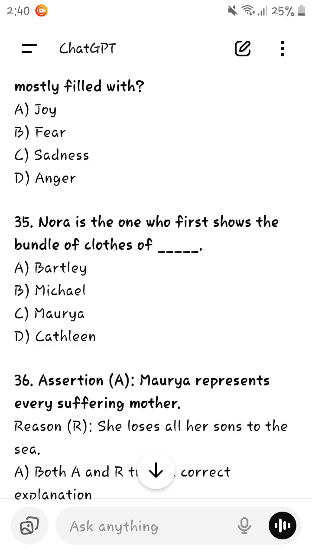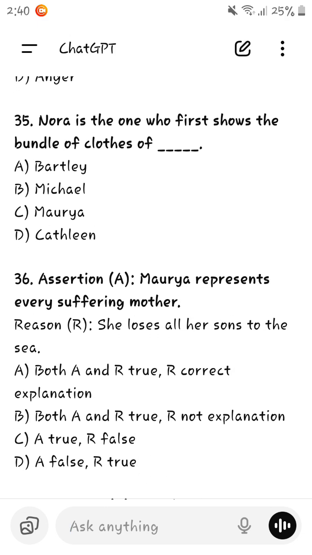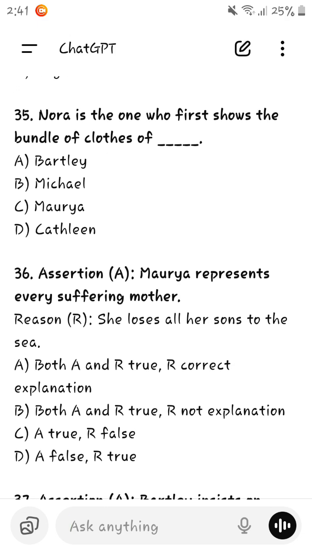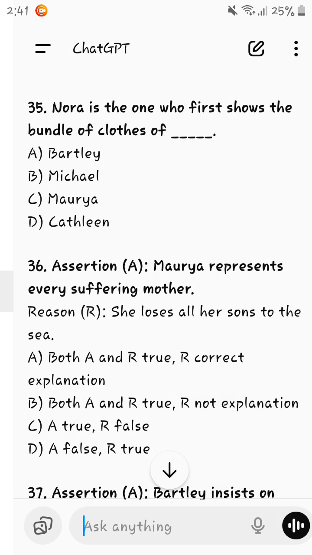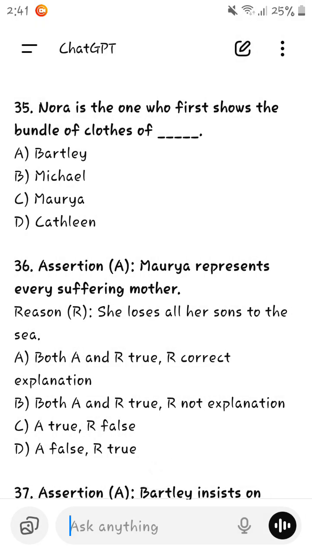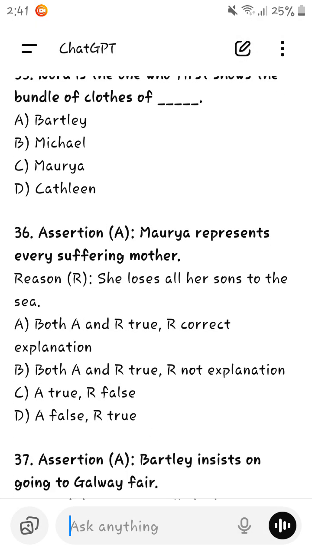Nora is the one who first sews the bundle of clothes of Michael. Moria represents every suffering mother. Yes, she loses all her sons to the sea. Both are correct, but Moria represents every suffering mother because she loses all her sons to the sea. It is not right. That is not the correct explanation. Maybe.